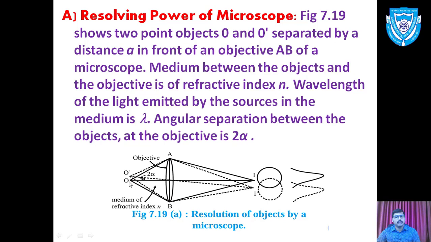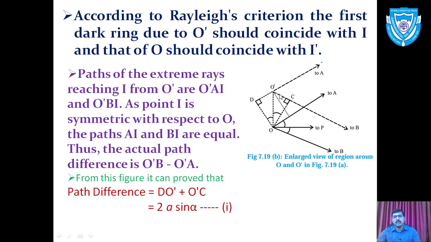That diagram consists of objects O dash and O, and shows how the rays travel towards point A and point B from both objects, O and O dash. According to Rayleigh's criterion, the first dark ring due to O dash should coincide with I, and that of O should coincide with I dash. This we have already explained: the first dark ring, meaning the first minimum, coincides with I and vice versa.